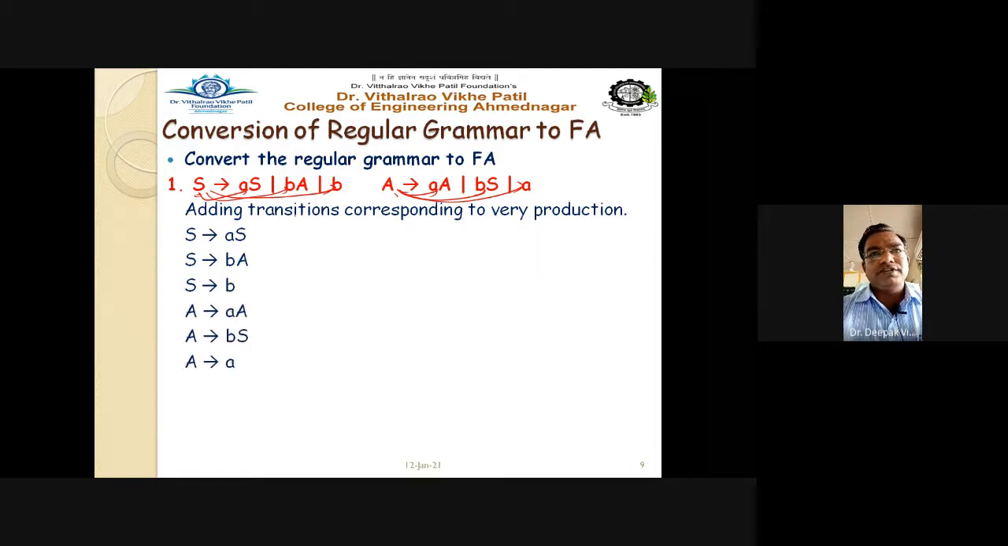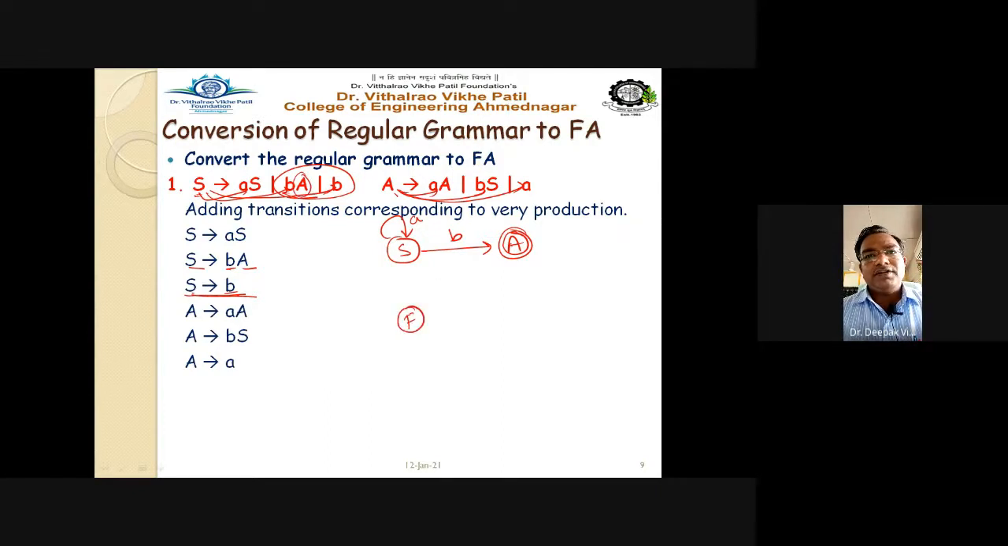Instead of drawing this, I will draw here. So I draw S. On A, S goes to S itself, so I can have a self transition, whereas S on B goes to A, so I can have capital A here on input B. Then S on B only. So I can either add a final state here, or I can mark A as the final state. Combining these, we can conclude that capital A is the final state, or I can have a final state here, and S can be transferred to the final state.